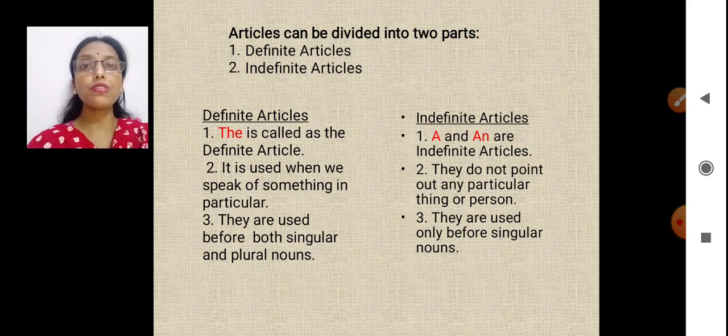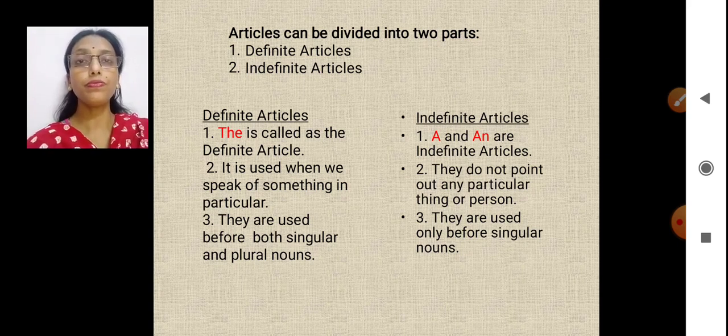A tree gives us oxygen. A tree helps us in many ways. A tree gives us medicines. So I'm talking about trees in general, not one specific tree, because I'm not using the.